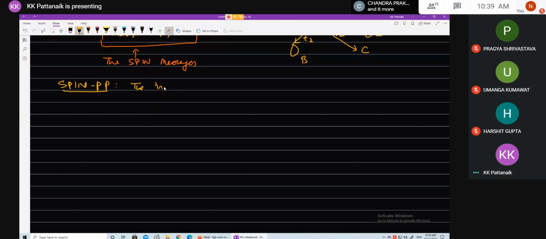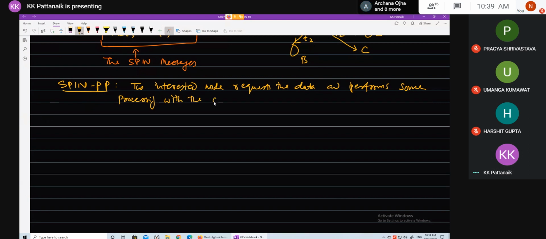So the interested node requests the data and performs some kind of processing with the old data and new data.